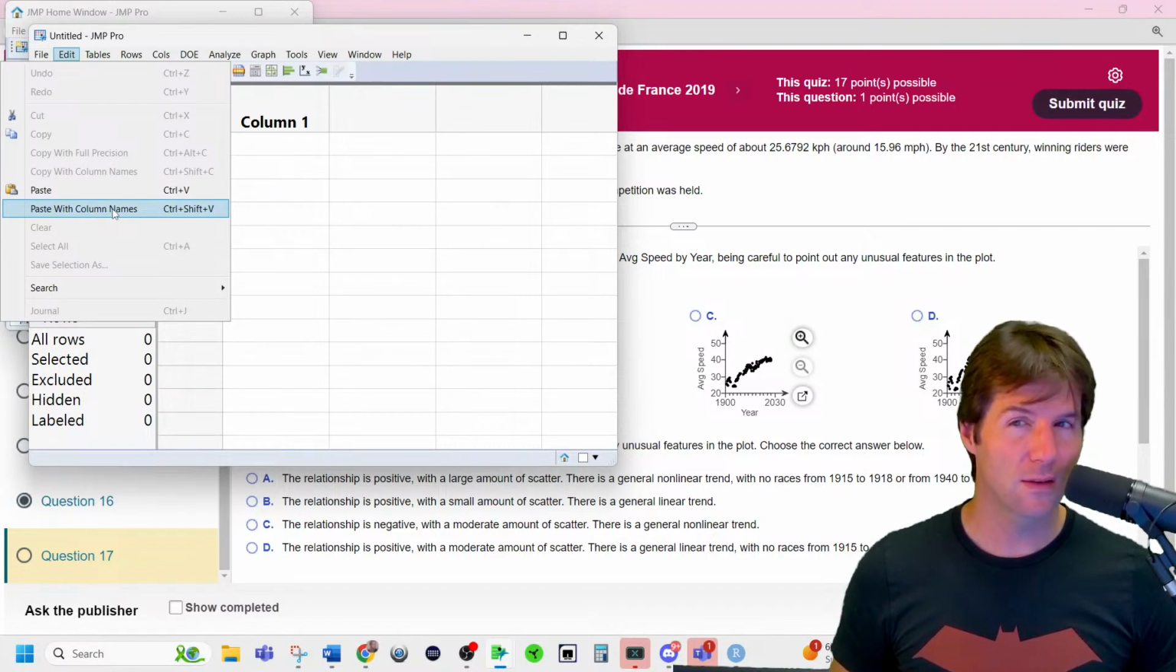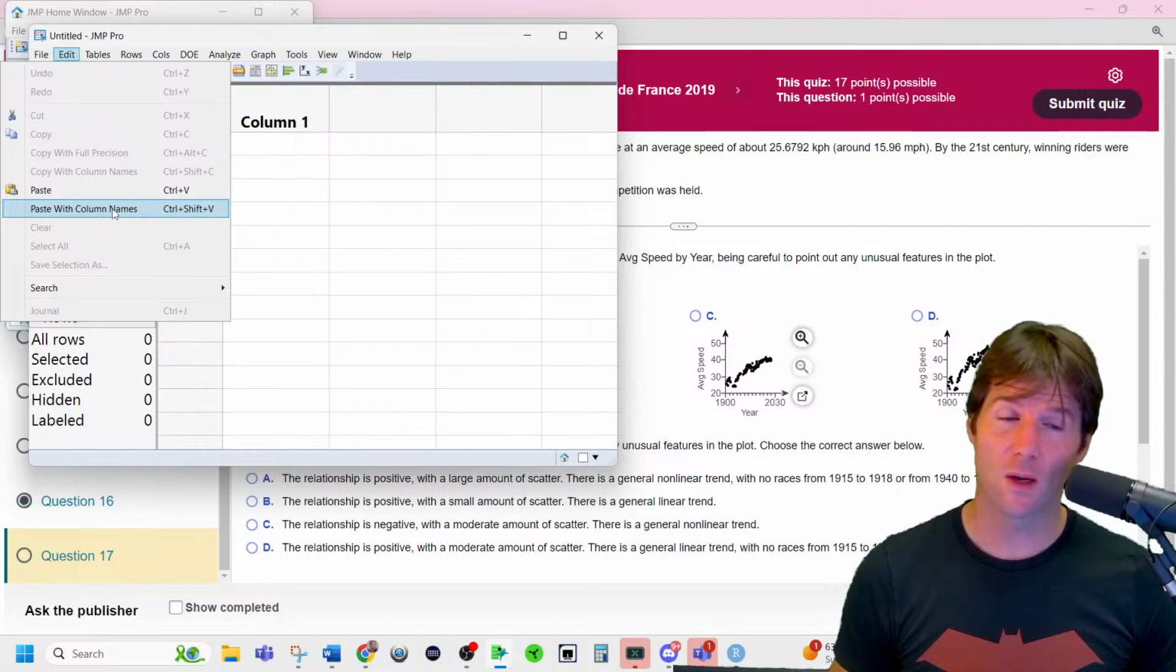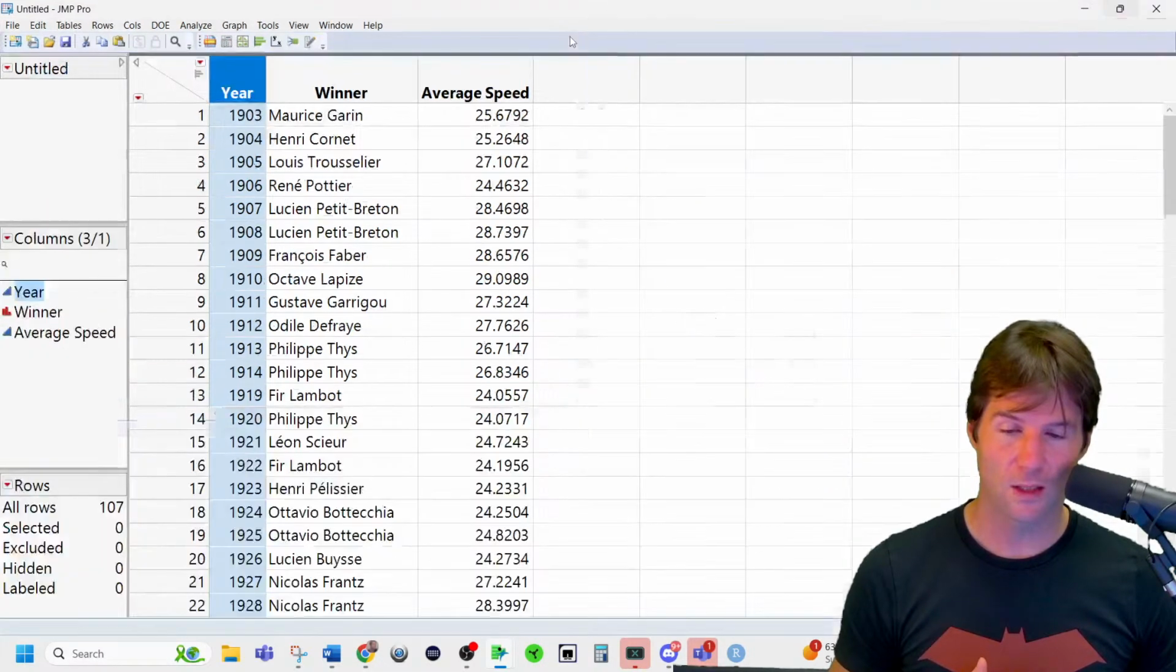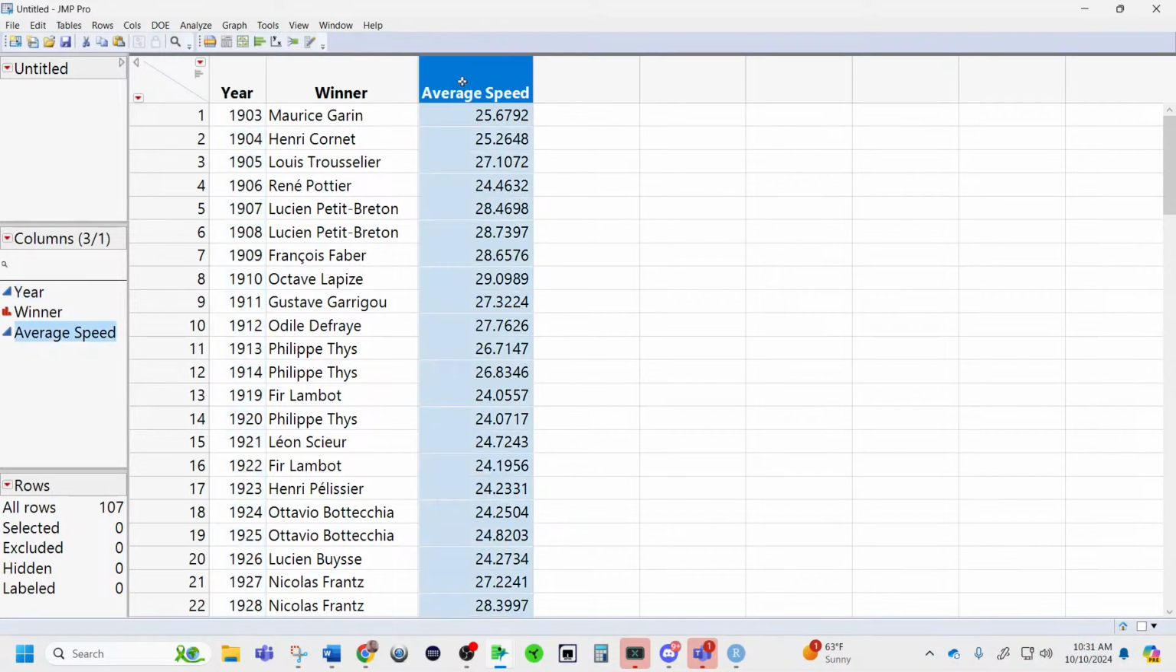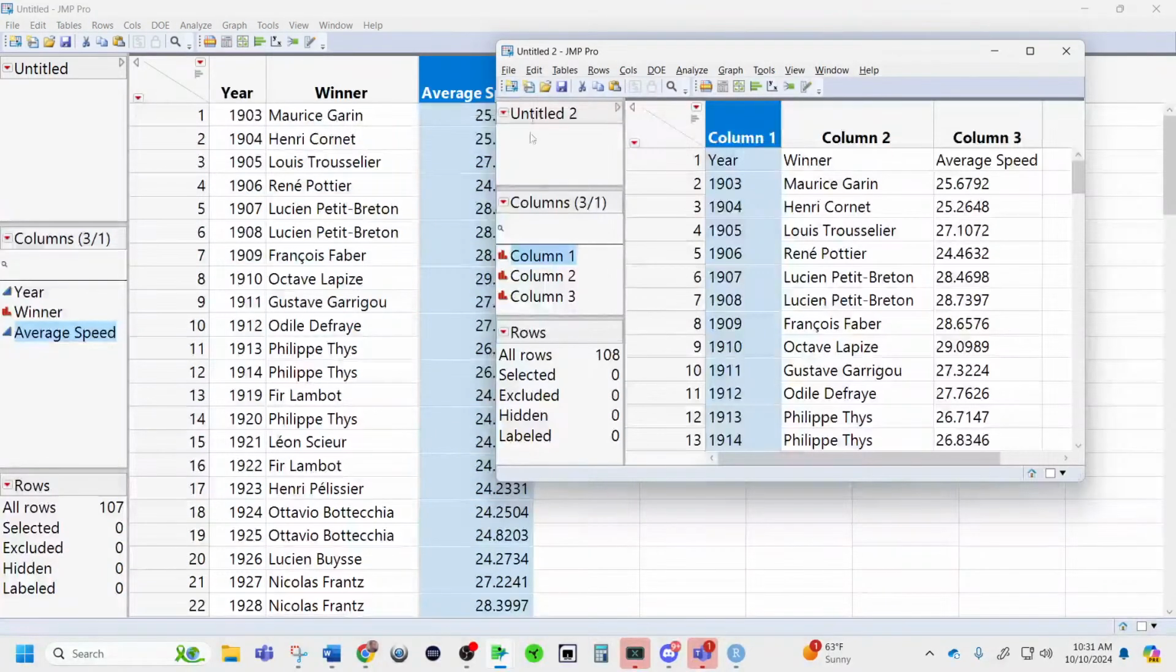This is one of those areas that if you make a mistake here, everything goes sideways. Let's make sure it looks correct. And this does look correct. The reason it looks correct is we know that year should be quantitative. Average speed should be quantitative. So we know those things right there. If you pasted without column names, it'll look the following way and be categorical, categorical, categorical. Look at the difference of quantitative, blue, versus categorical. Winner is categorical because that's a name.